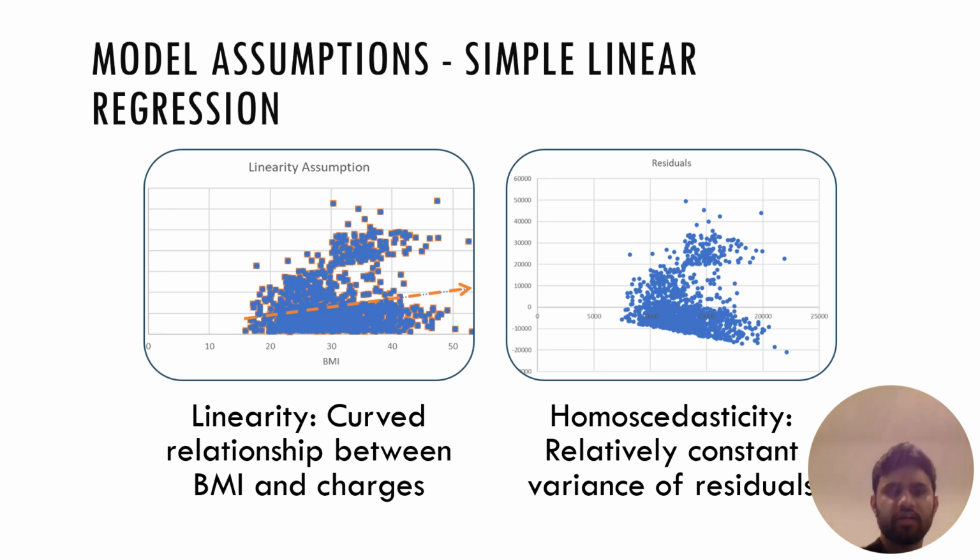So let's look at our model assumptions. We see a curved relationship between BMI and charges, potentially violating the linearity assumption. However, the constant variance assumption seems to be met, as we see relatively constant variance in our residuals.